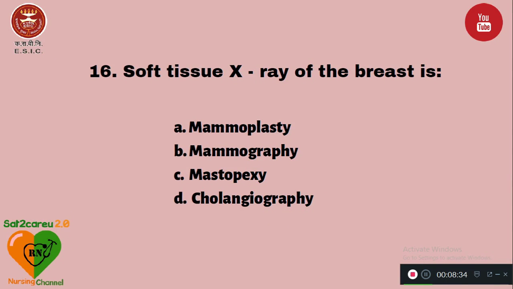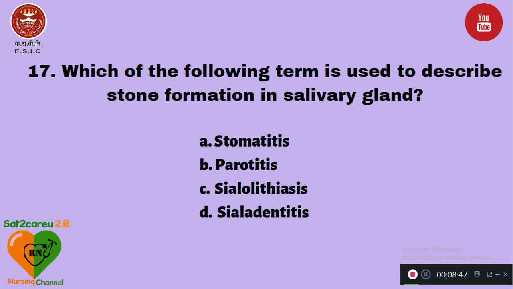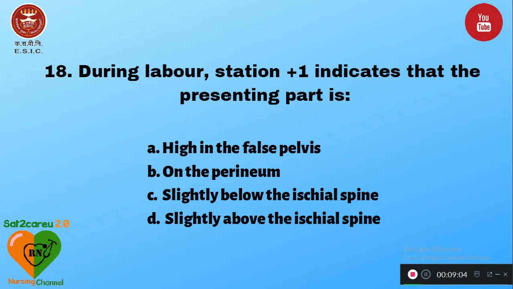Question number 16. Soft tissue X-ray of the breast is A, mammoplasty, B, mammography, C, mastopexy, and D, cholangiography. The right answer is mammography. Question number 17. Which of the following terms is used to describe stone formation in salivary gland? A, stomatitis, B, parotitis, C, sialolithiasis, and D, sialoadenitis. The stone formation in the salivary gland is known as sialolithiasis, option C.